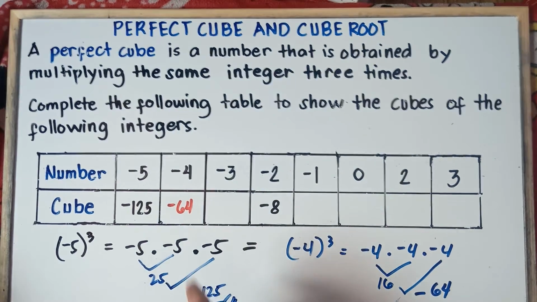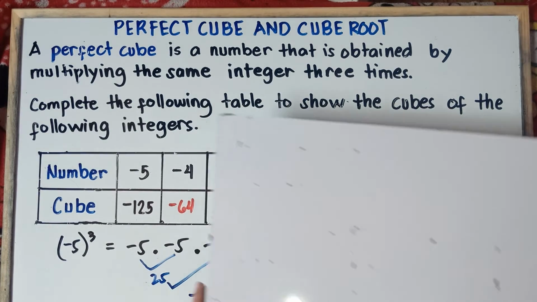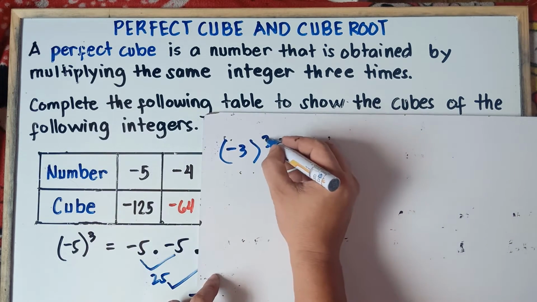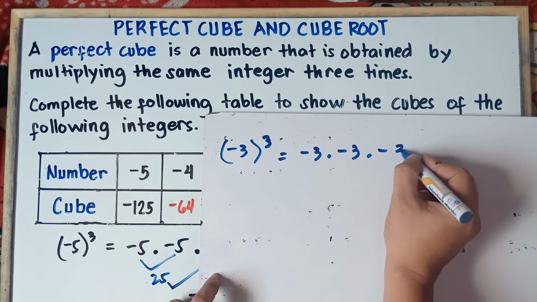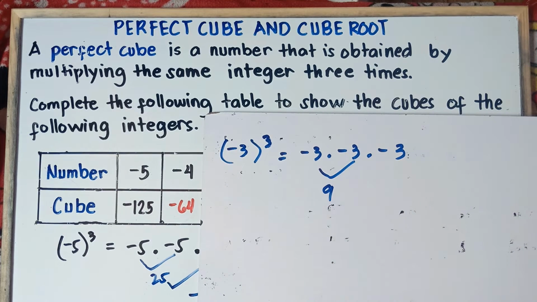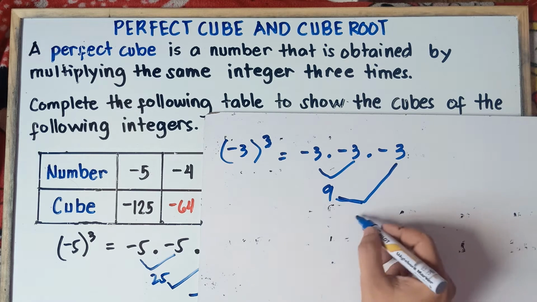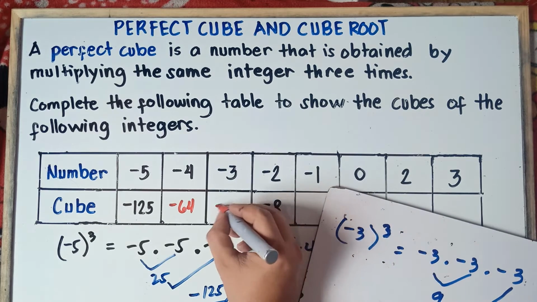And for this one, class, for negative 3, what would be our answer? So negative 3, you multiply it by itself 3 times. So let's have it here. Negative 3, then cube. Once again, because you need to get the cube of negative 3. So negative 3 times negative 3 times negative 3. Negative times negative, that's positive. And then 3 times positive 9, so that would be negative 27. So this is negative 27.